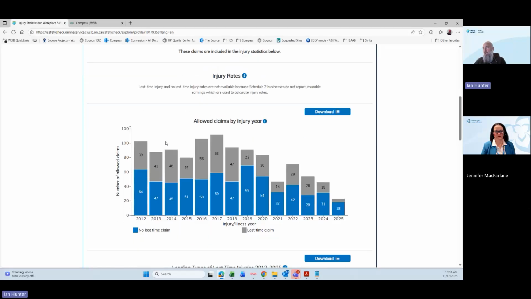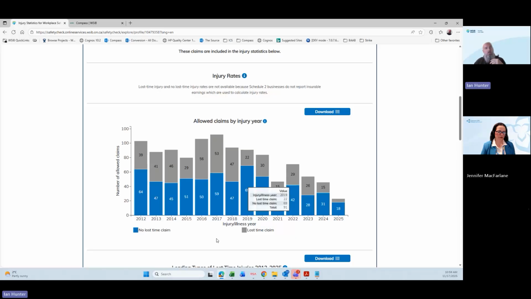Then we have our allowed claims by injury year. So when we look at the allowed claims by injury year, this gets broken down by year and then by type of claim. You may see this graph looking differently when you're looking at different businesses, and that's just to protect the privacy of individuals who may have had an injury. So once the claims get lower, you may see that this broken down bar by claim type will turn into just one total claims orange bar.